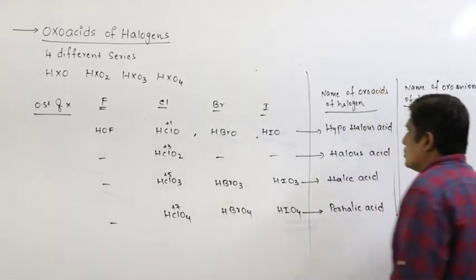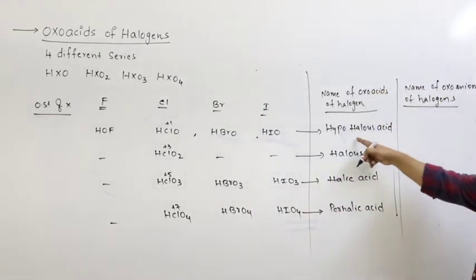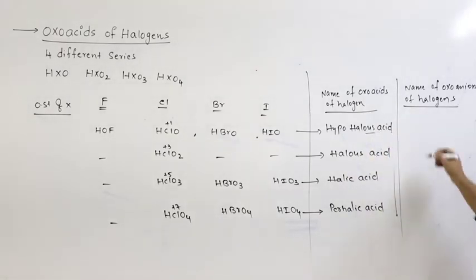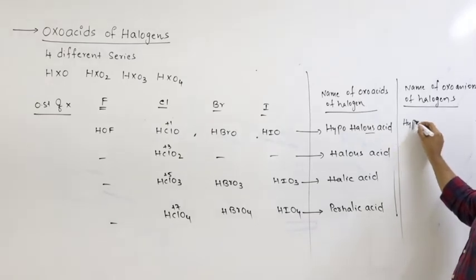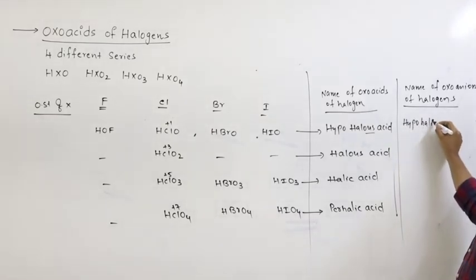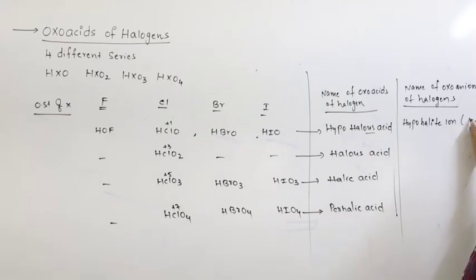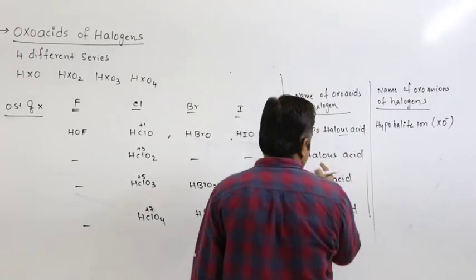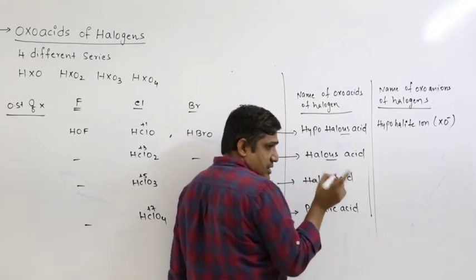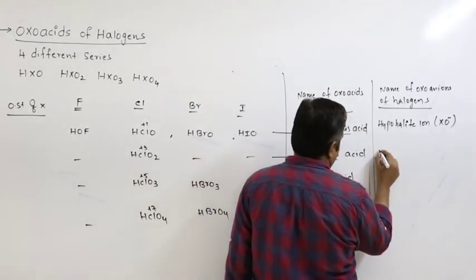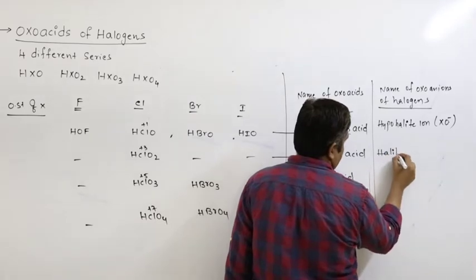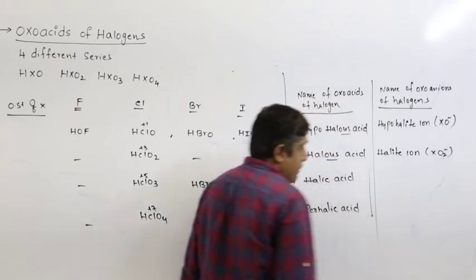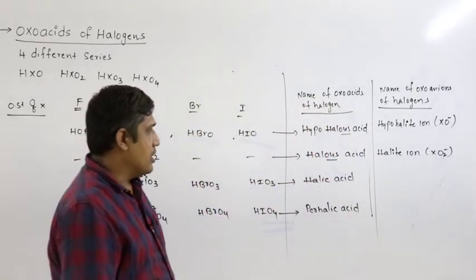In the first case, hypohalous acid, in the place of OUS you have to write ITE: hypohalite ion, XO minus. In the case of halous, OUS is replaced with ITE: halite ion, XO2 minus.